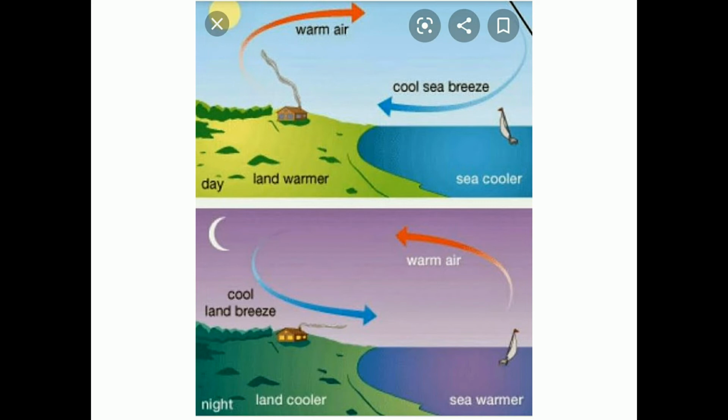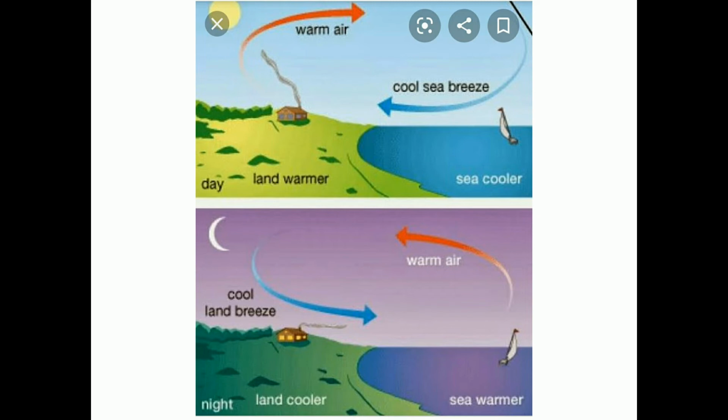So what will happen here? In the morning time, the sun's rays fall on the land and water. But as land is more, it absorbs a lot of heat compared to water. So land absorbs more heat. So the warmer air in the land will be going on to the sea, and the cool air from the sea will be entering into the land. This happens in the morning time to make the land become somewhat cool.